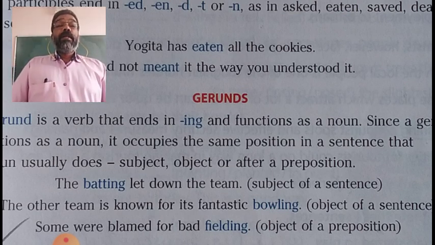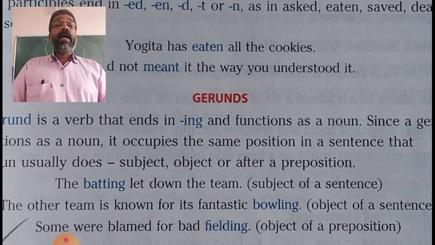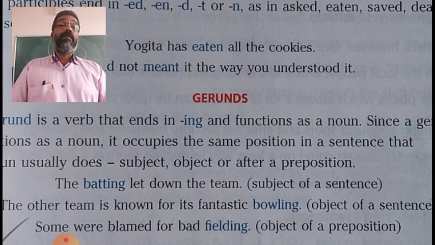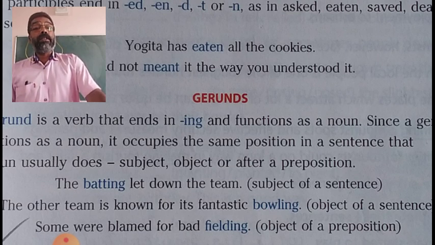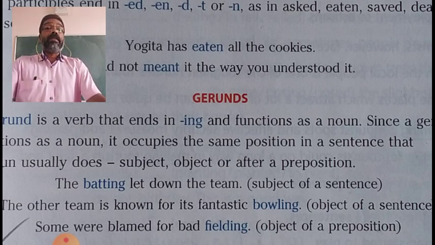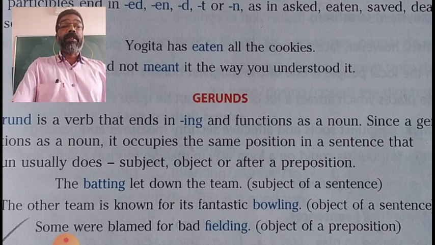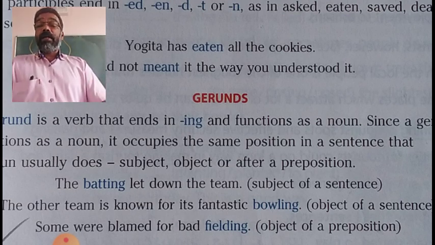Another example: Some were blamed for bad fielding. Blamed for what? For bad fielding. So, bad fielding is used in this example as the object of the preposition for. So, bad fielding here in the third example is used as object of the preposition for. So, this is about gerund.